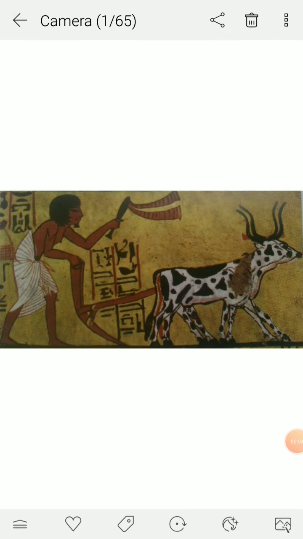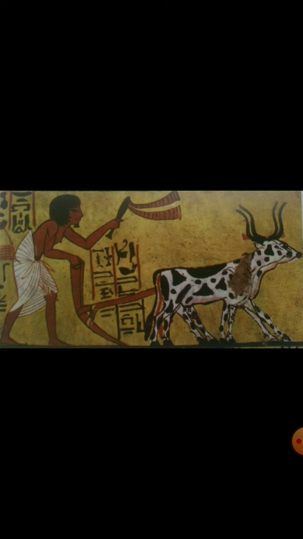In the previous class, we have seen the introduction for the Egyptian civilization and the Egyptian society. We have seen the different classes of society. And today we are going to deal with the occupations and crafts, trade and commerce. In the introduction, we have seen Nile River as a boon to Egypt.